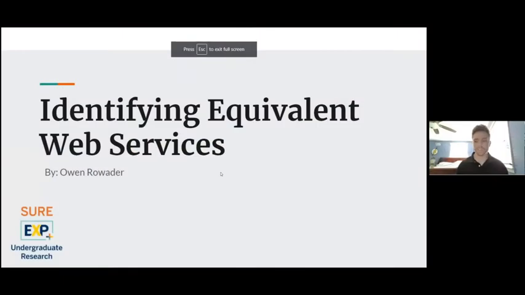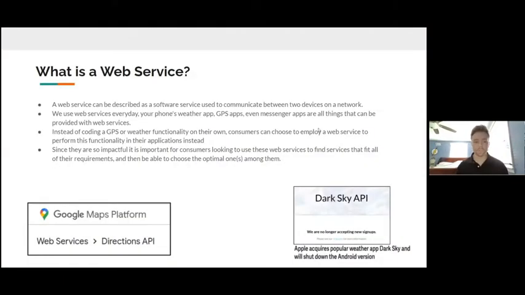Here is my presentation on identifying equivalent web services. First, you might ask, what is a web service? Well, a web service is a software used to communicate between two devices on a network. We use web services every day. Your phone's weather app, GPS apps, even messenger apps are all things that can be provided with web services.